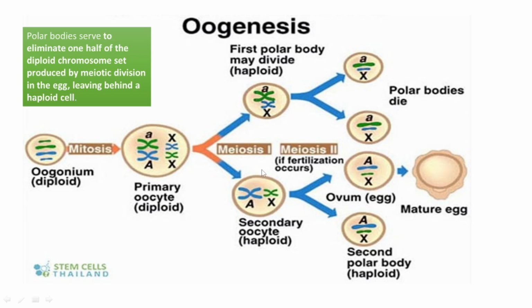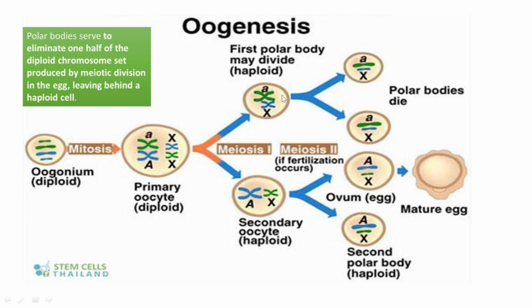The two cells formed at that stage have specific names. One cell is called the secondary oocyte, and the other is called the first polar body. After reaching this stage, it again undergoes the second meiotic division to reduce the DNA content also.